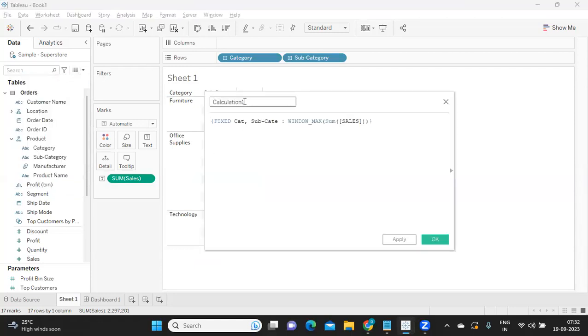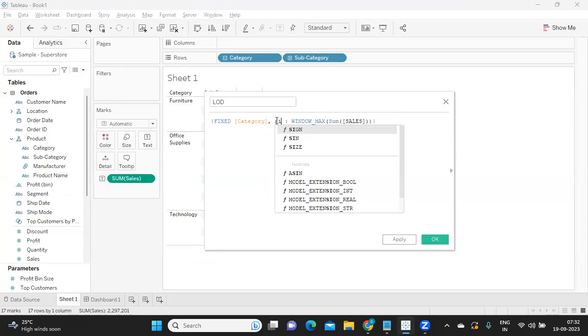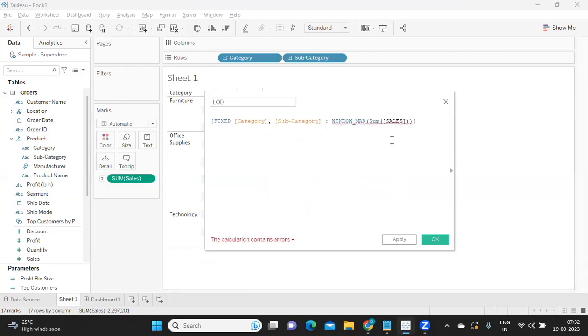I'm creating the LOD here, and instead of category for us it is subcategory here, and this is sales. It is containing an error. What could be the error here? It says a level of detail expression cannot contain table calculations or the ATTR function. So window max is not allowed.